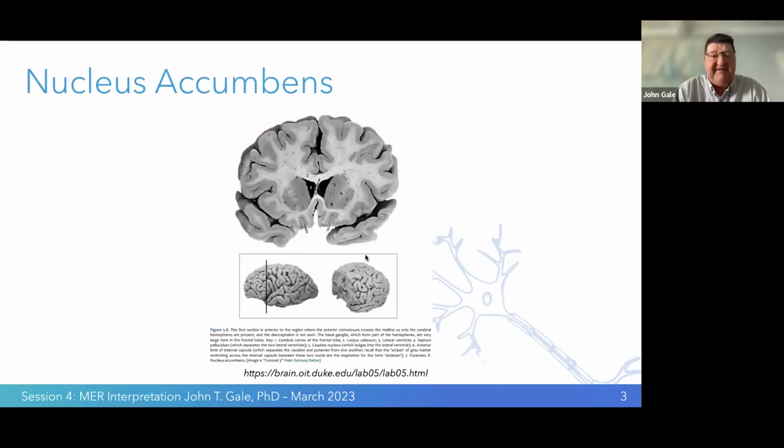The nucleus accumbens is another part of the brain that I studied. The location, this is very anterior in the striatum. This area here is the nucleus accumbens area. I'll be talking about that later on in different sessions, but this area is involved in motivation. And recording in it is different than recording in the putamen section of the striatum, which is in the motor circuitry.